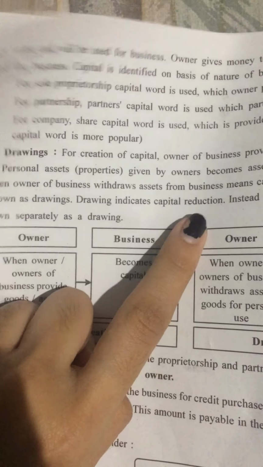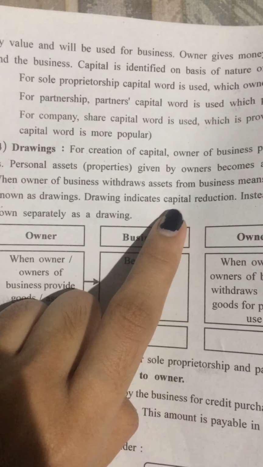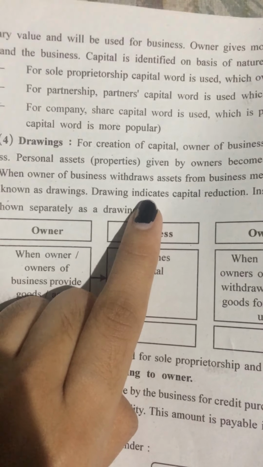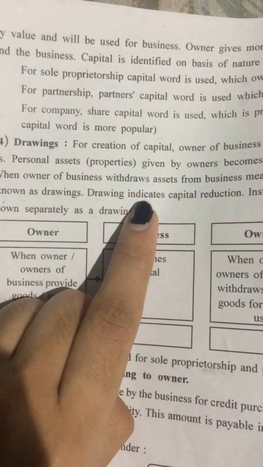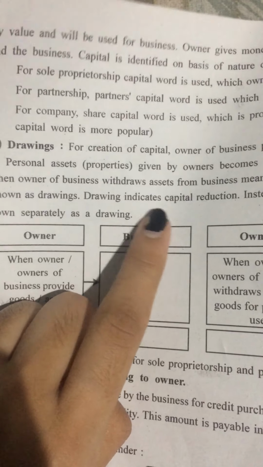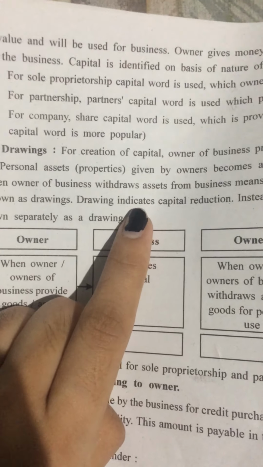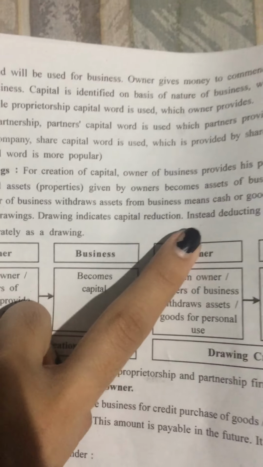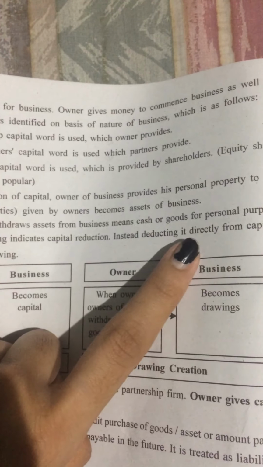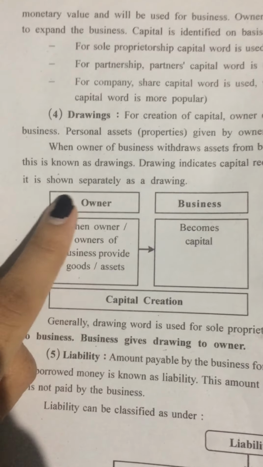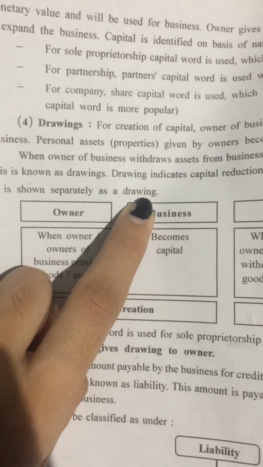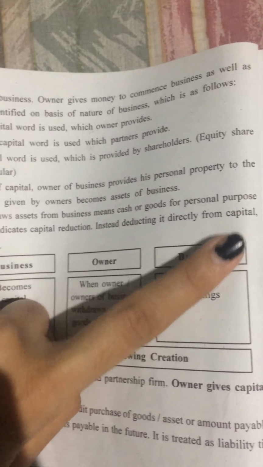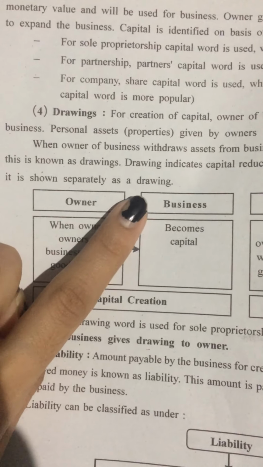Drawings indicate capital reduction. Whenever the owner withdraws cash or any assets from the business, there is a reduction in capital. So instead of deducting it directly from capital, it is shown separately as drawings. There is a separate account of drawings.